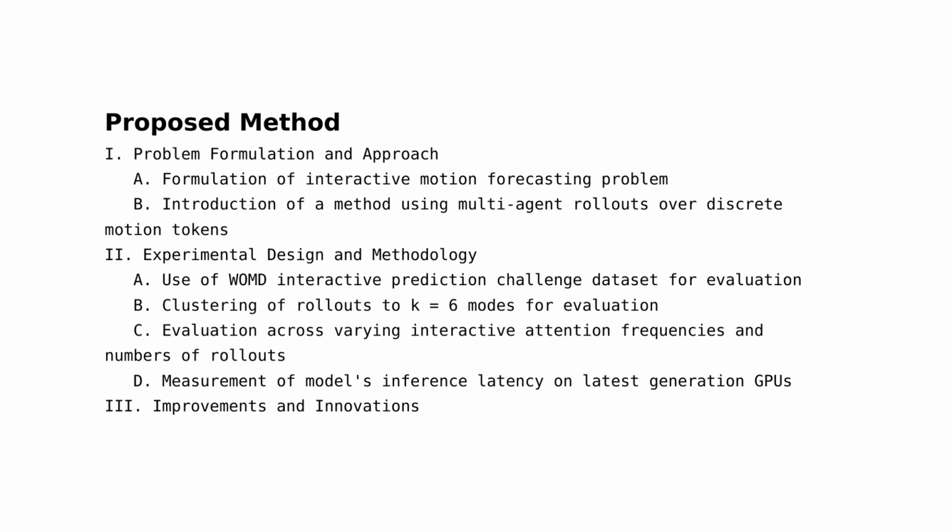Section 1. Problem formulation and approach. The authors of this paper have formulated the problem of interactive motion forecasting as a task of generating a sufficient number of samples to represent the multimodal future distribution. They approach this problem by introducing a method that leverages multi-agent rollouts over discrete motion tokens. This method is unique in its ability to capture the joint distribution over multimodal futures, a task that existing models have struggled with.